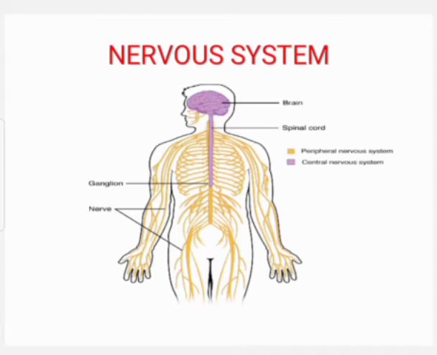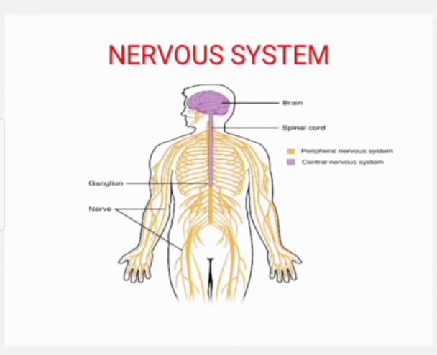What is the importance of the nervous system? It enables us to adjust to the environment or situation. It enables us to think, reason and remember. It regulates or controls both voluntary and involuntary activities of the body. If you touch a hot object, you withdraw your hand. How do we detect that we are touching a hot object? The nervous system detects it.